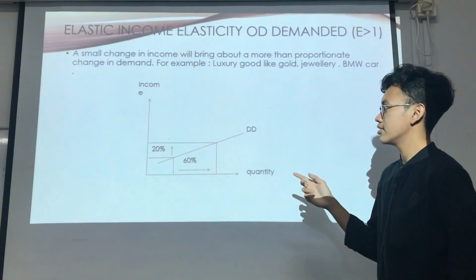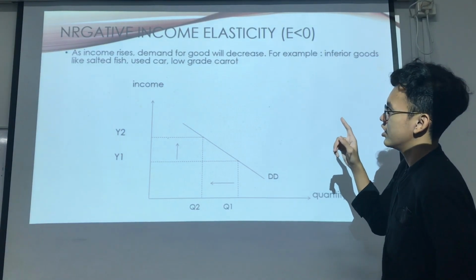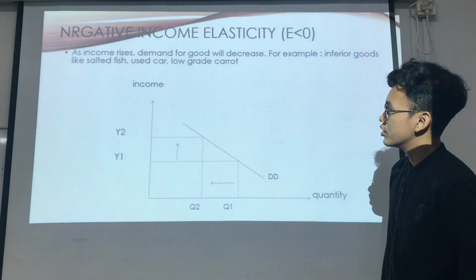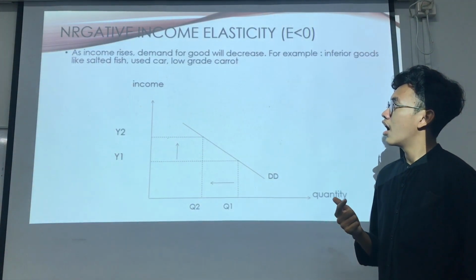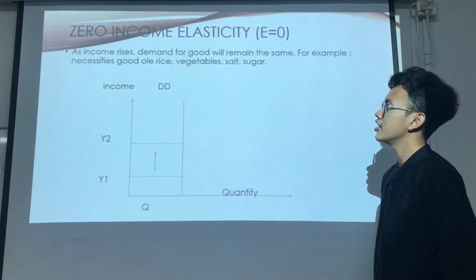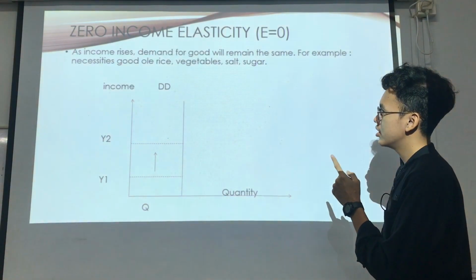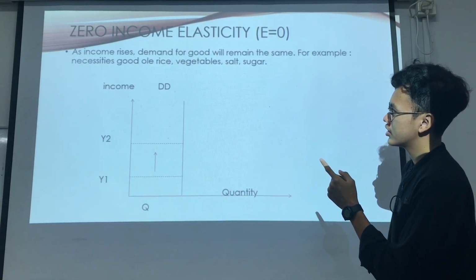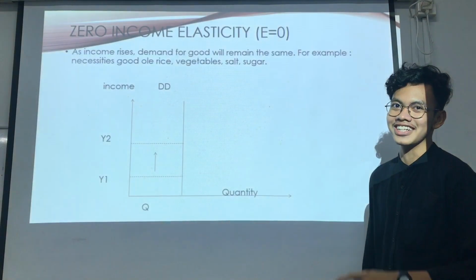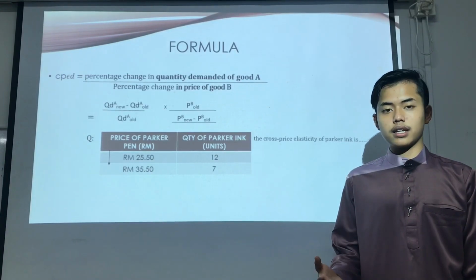BMW car. Next is negative income elasticity. E less than 0. As income rises, demand for goods will decrease. For example, inferior goods like salted fish, used car. So you can see this graph. Next, zero income elasticity. E equals 0. As income rises, demand for goods will remain the same. For example, necessity goods such as rice, vegetable, salt and sugar. This is the graph.